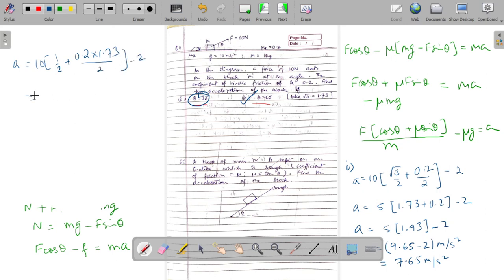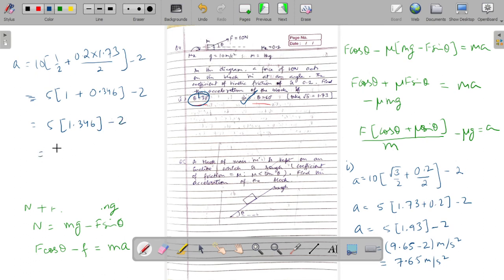So this value should come out to be some 5 into 1 plus 0.2 into 1.73, which would be some 0.346 minus 2. So this would come out to be some 5 into 1.346 minus 2.